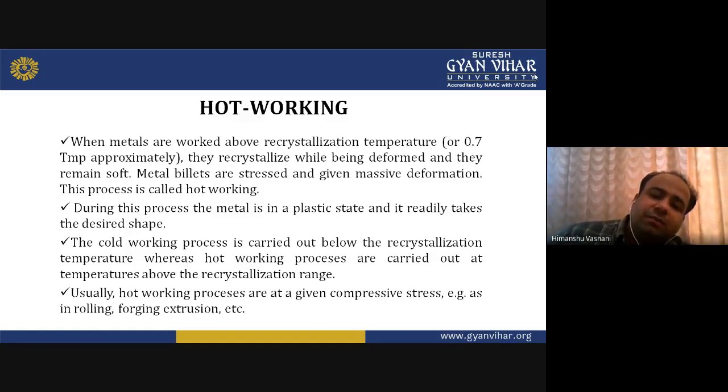Now the cold working process is carried out below the recrystallization temperature. The hot working process is carried out above the recrystallization temperature. We will discuss the term recrystallization temperature in the coming slides.